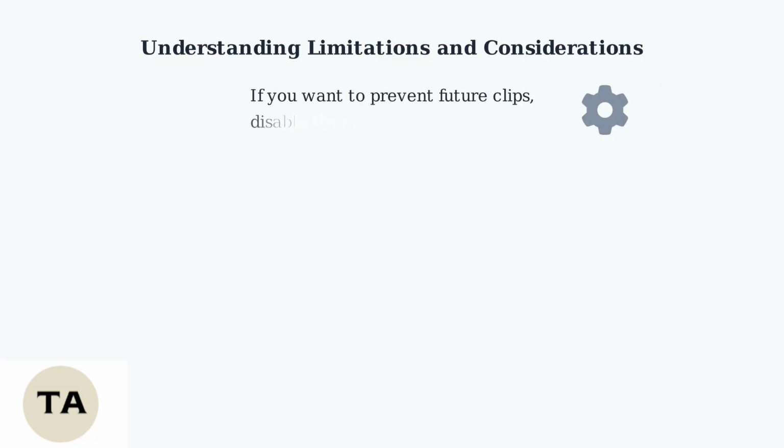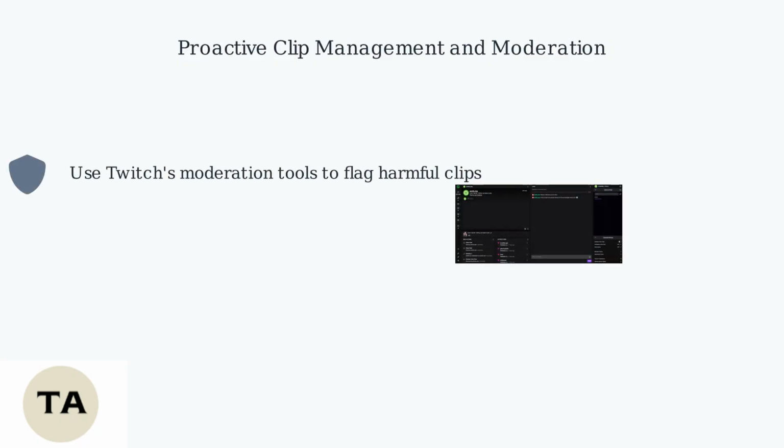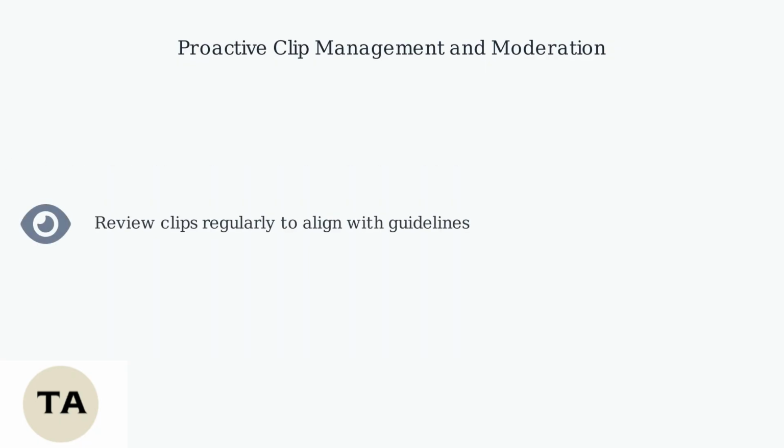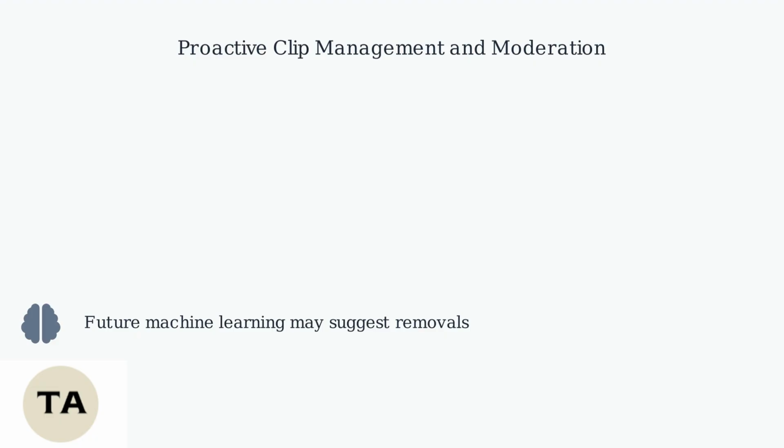If you want to prevent future clips, disable the clipping feature. Consider using Twitch's moderation tools to flag potentially harmful clips. Regularly review your clips to ensure they align with your channel's content guidelines and community standards. Proactive management helps prevent issues and maintain a positive environment. There are also rumors of future machine learning implementation that can suggest removals.